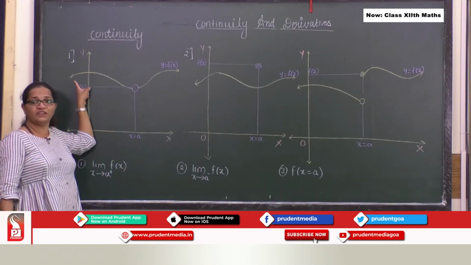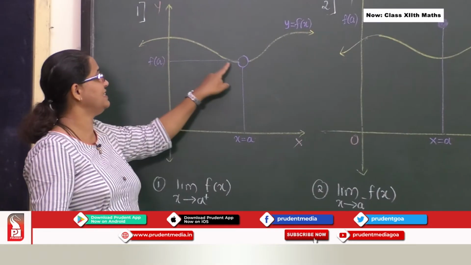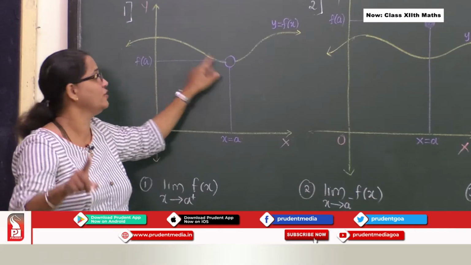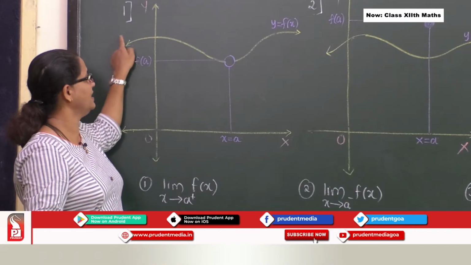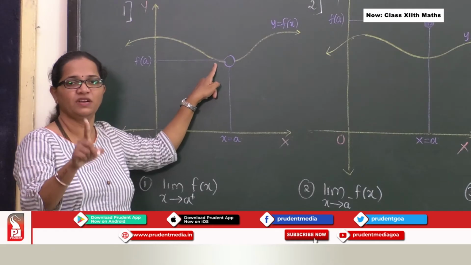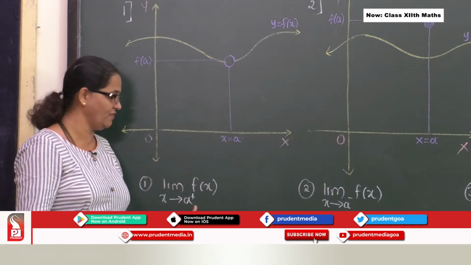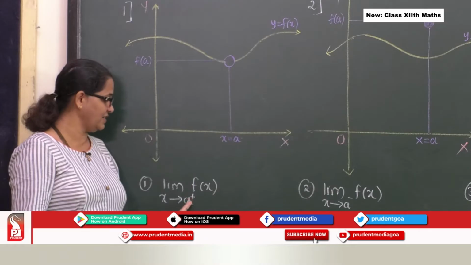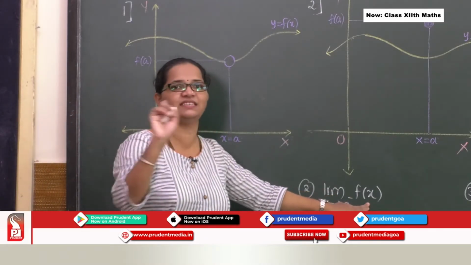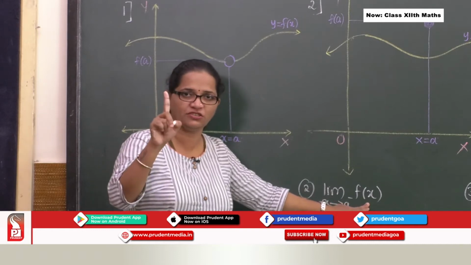If you see the left hand side of this function, you can see smoothness, there is no break, there is no jump, right? So on the left hand side the curve is smooth. So I say the limit as x tends to a minus of f(x) exists. Okay, so the first condition is over.